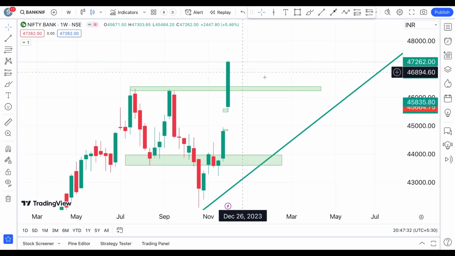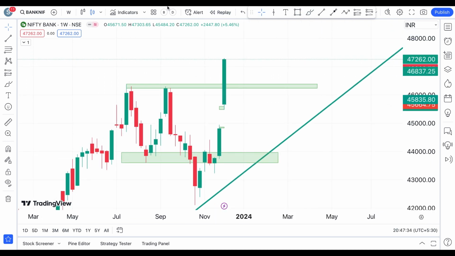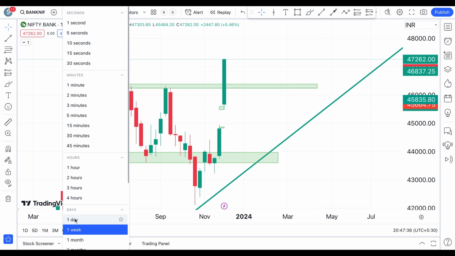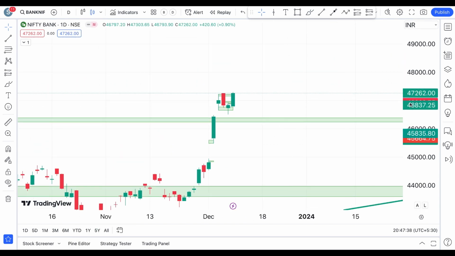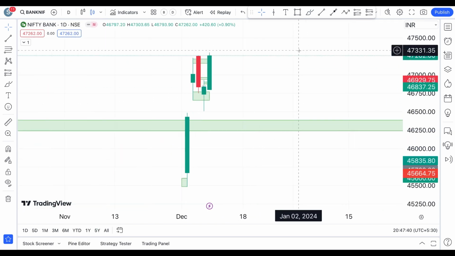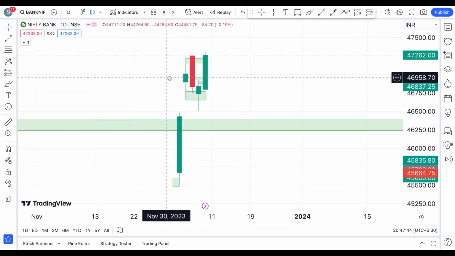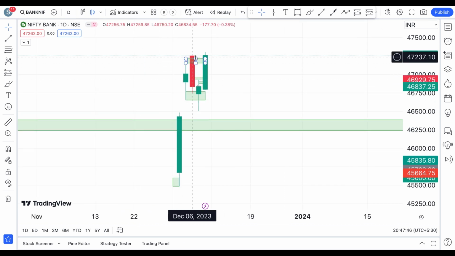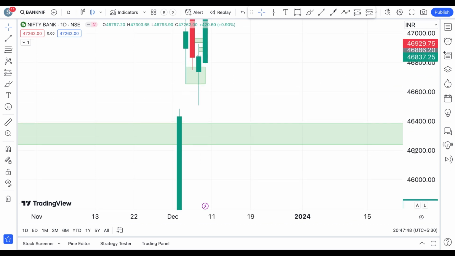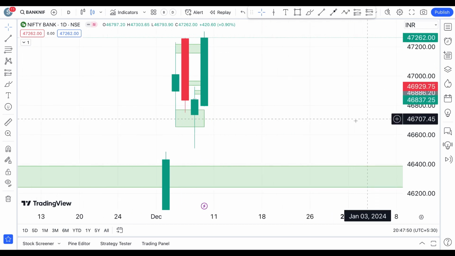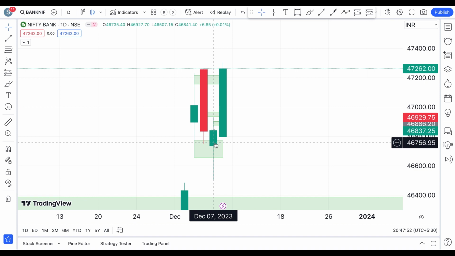So on a weekly chart, this is looking strong, but on a daily chart of Bank Nifty, see, day before yesterday we said that it is a bearish sign. Of course, this is a bearish sign of bearish engulfing pattern, but we have all these levels, rectangles that you are seeing here. We have all these levels marked from our intraday price action. So that is where exactly this has taken support. We have drawn this level earlier only.